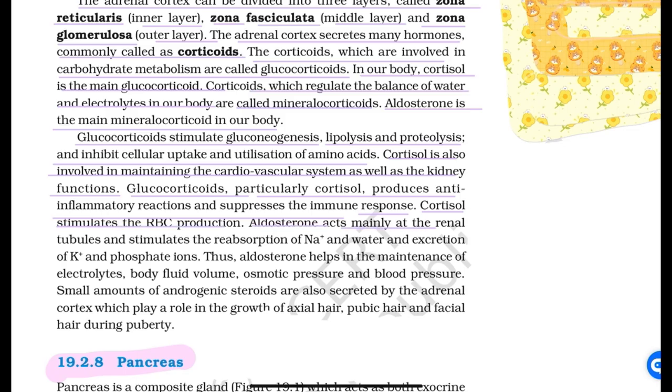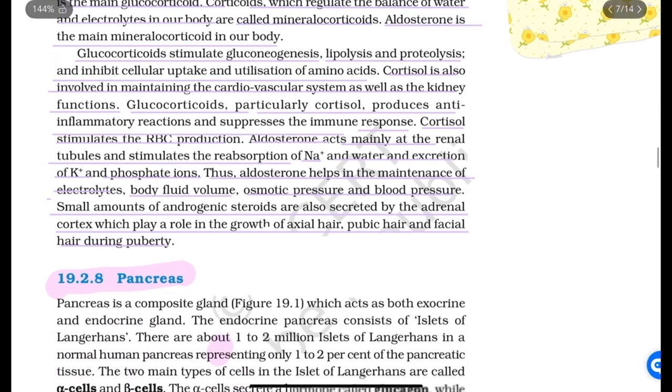Aldosterone acts mainly at the renal tubules and stimulates the reabsorption of Na plus and water and the excretion of K plus and phosphate ions. Thus, aldosterone helps in the maintenance of electrolytes, body fluid volume, osmotic pressure, and blood pressure. Small amounts of androgenic steroids are also secreted by the adrenal cortex, which plays a role in the growth of axial hair, pubic hair, and facial hair during puberty.